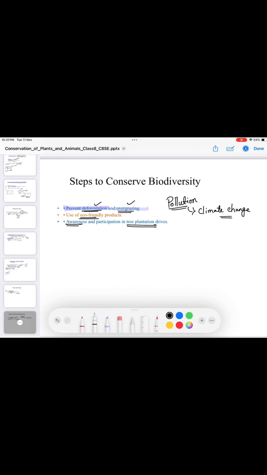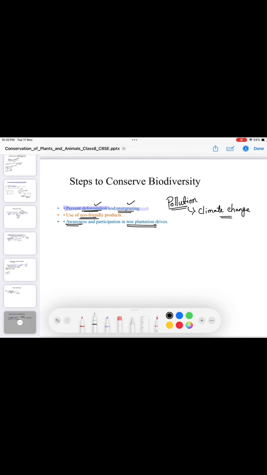Okay, and this is how we can also stop the extinction of many species, and create a better future for all the organisms living here, which is very crucial for our ecosystem to survive. Otherwise, if one species becomes extinct, then a time will come when humans will also become extinct. So that is why we need to protect biodiversity. We need to take care of the environment so that we can survive.